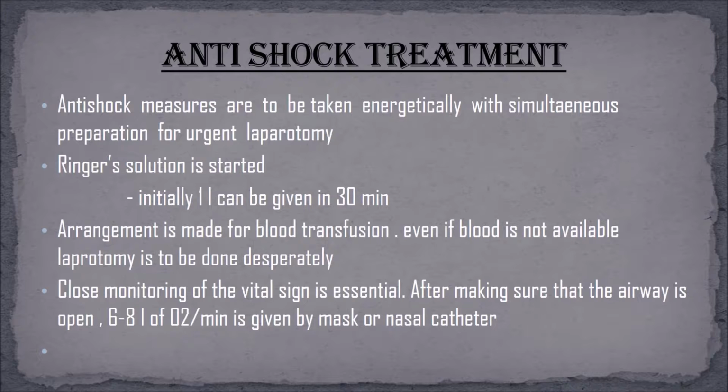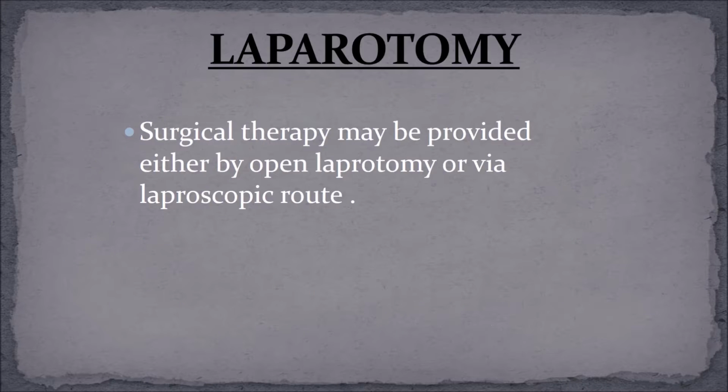Arrangement is made for blood transfusion. Even if blood is not available, laparotomy is to be done desperately. Close monitoring of the vital signs is essential. After making sure that the airway is open, 6 to 8 liters of oxygen per minute is given by mask or nasal catheter. Now, the next part is the laparotomy.